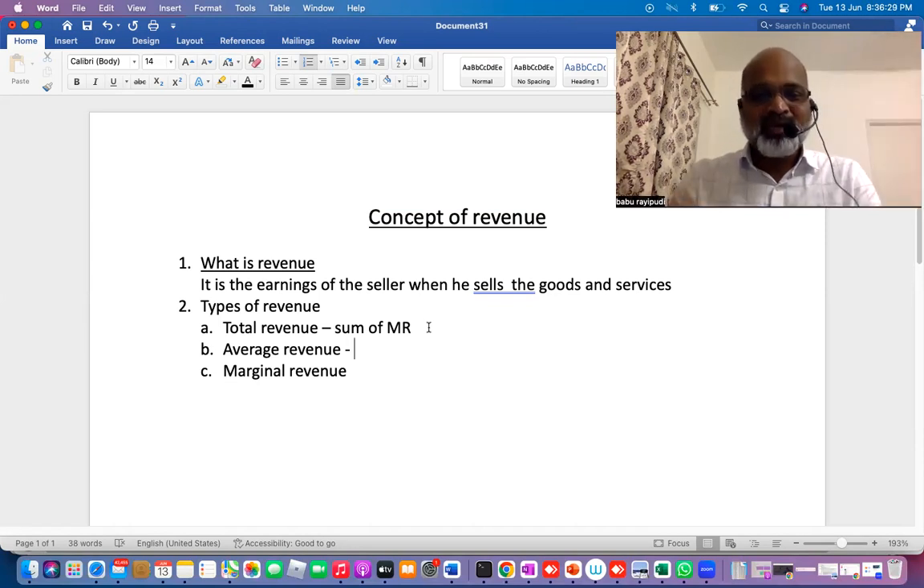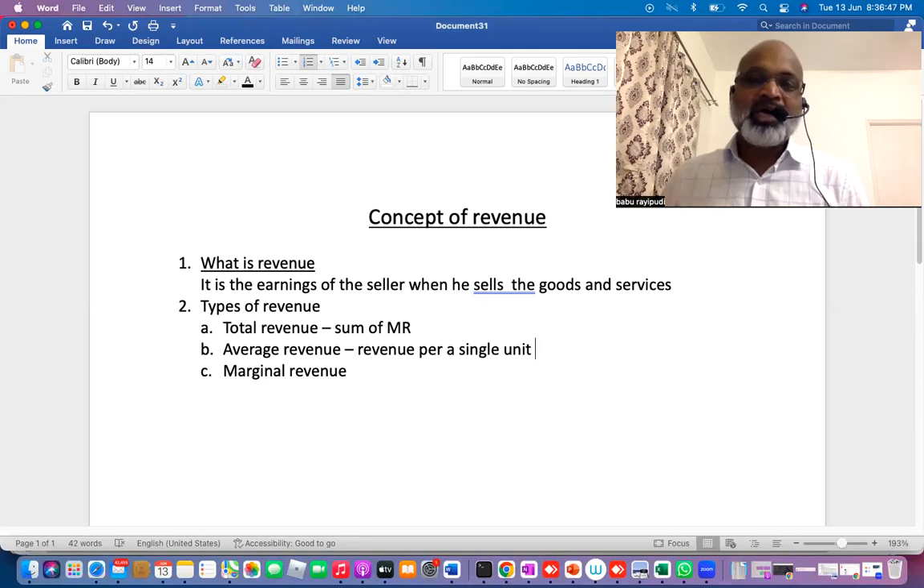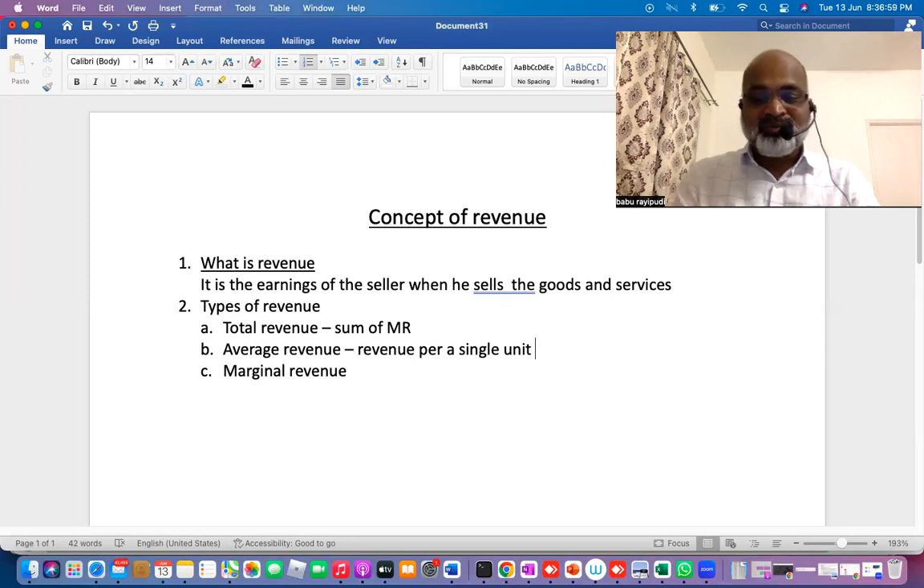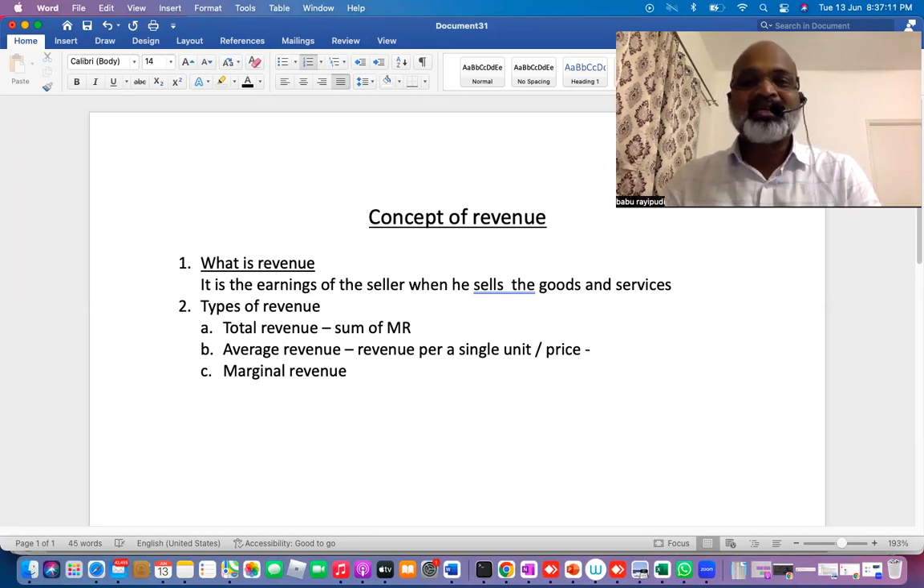What is average revenue? Average revenue is the revenue per single unit. That means if I sell one product, how much will I earn? What you earn on a single product is nothing but what you charge on it, so average revenue is nothing but the price. If I charge 10 rupees on one product, I will be earning 10 rupees on each product.